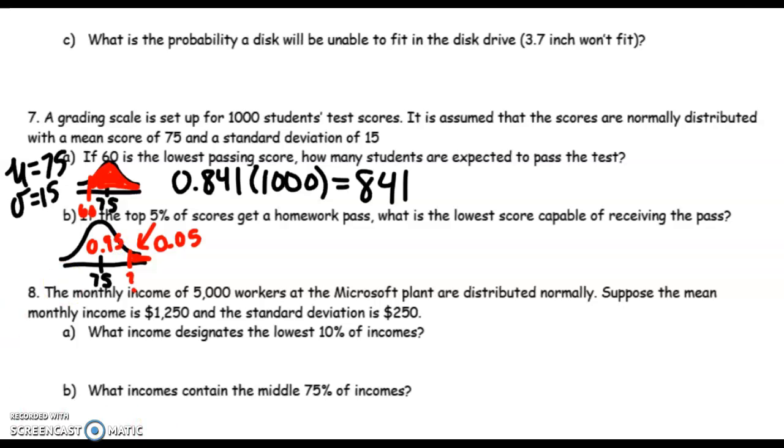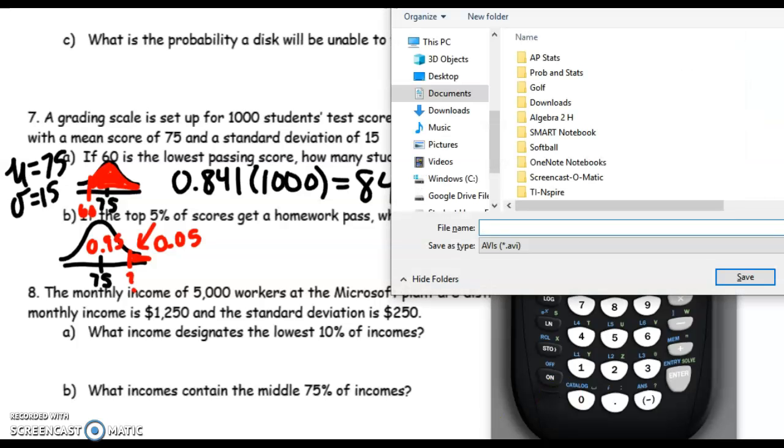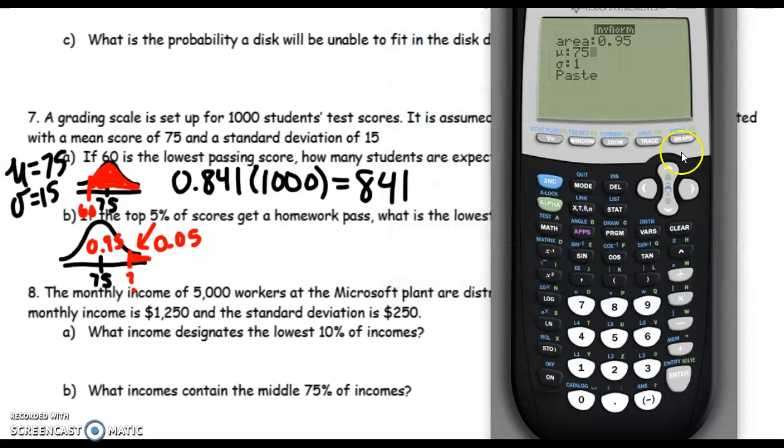So in my calculator, I'm going to use area of 0.95. Got to use a decimal. Calculator doesn't like percents. The mean is 75. And my standard deviation is 15. Enter. I get 99.67, or let's just say 99.7% gets a homework pass. So you got to almost be perfect.